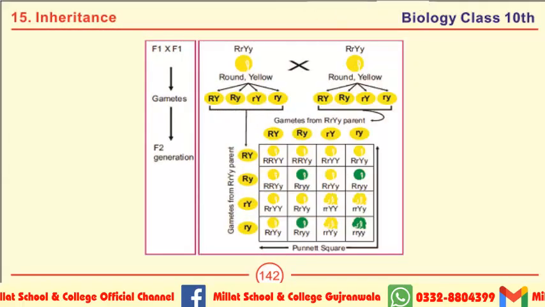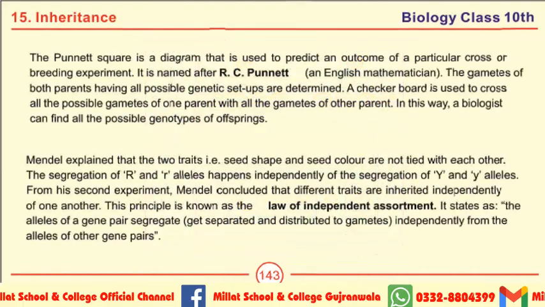Students, it is the Punnett square, and it is also a very important short question. Draw the Punnett square described by Mendel. Then you have to draw this Punnett square. So here is a definition of Punnett square. The Punnett square is a diagram that is used to predict an outcome of a particular cross or breeding experiment. It is named after R.C. Punnett, an English mathematician.